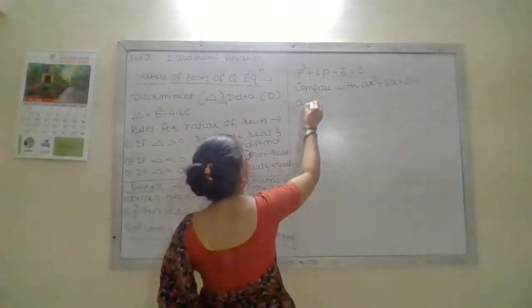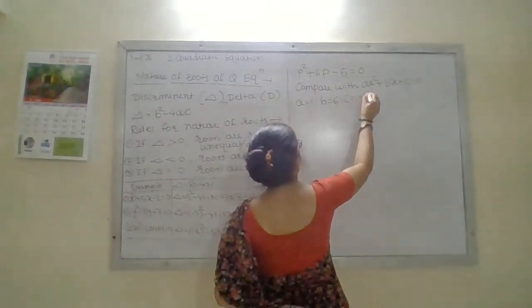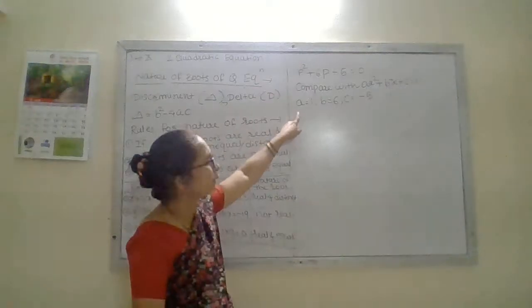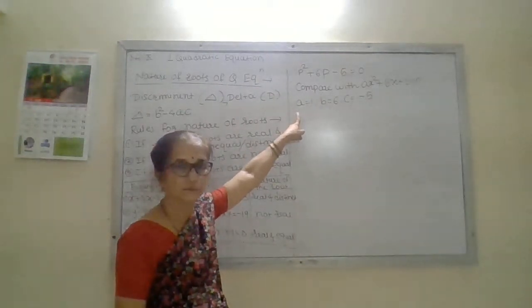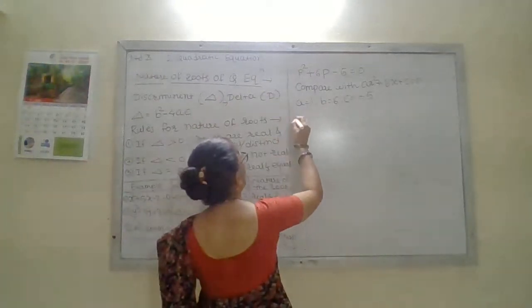A is equal to 1, b is equal to 6, c is equal to minus 5. When you write this, your first 1 mark step is completed.